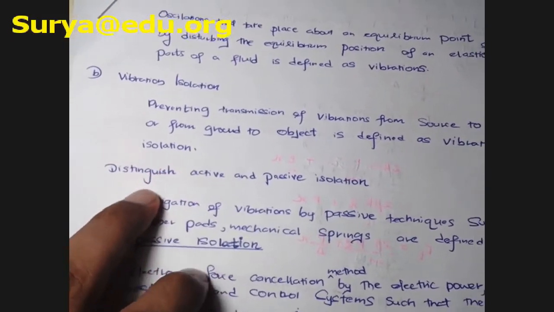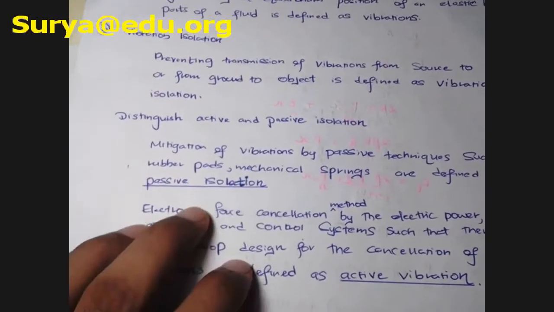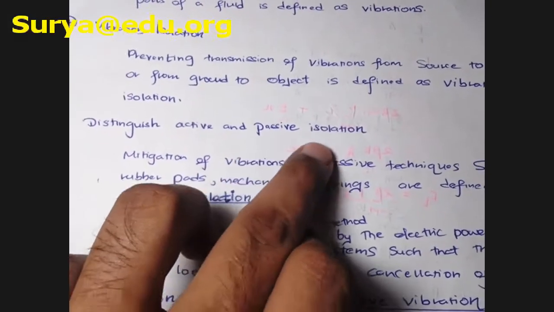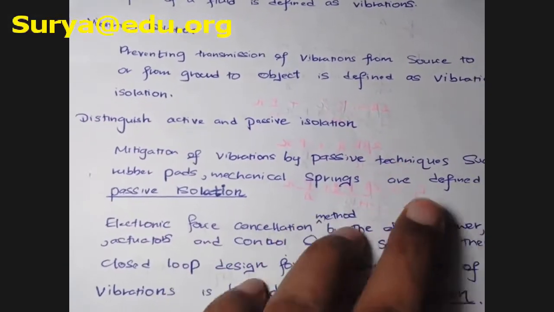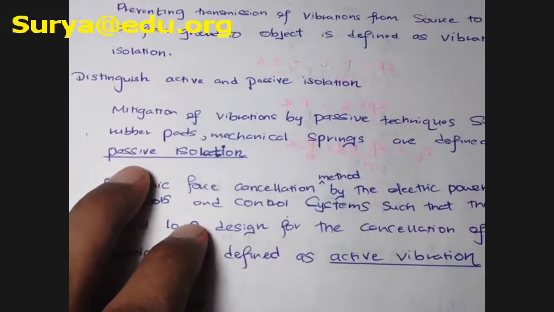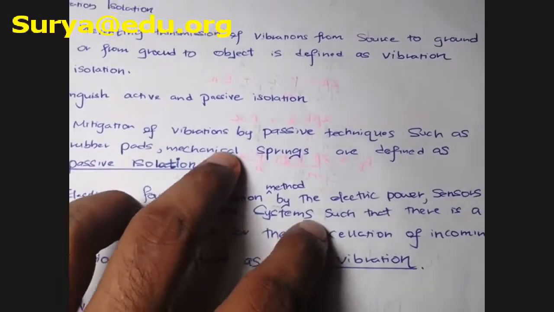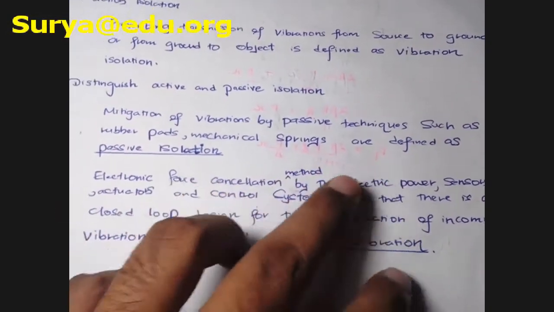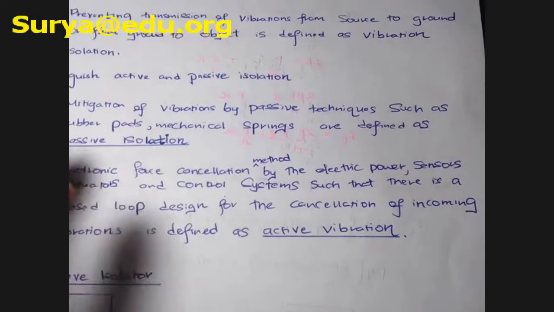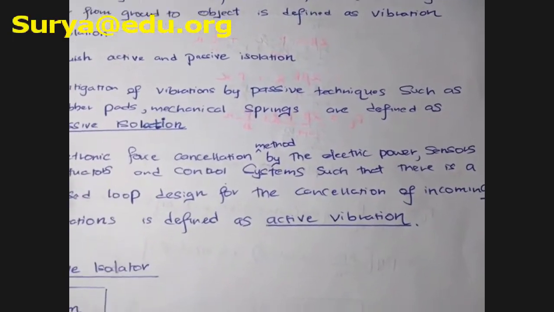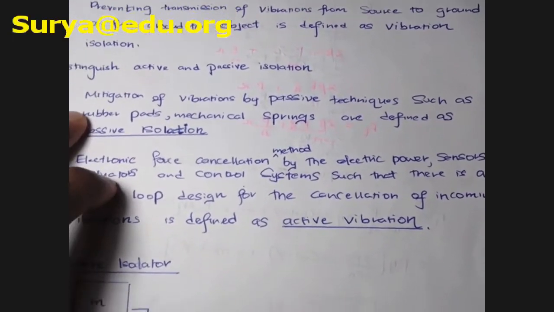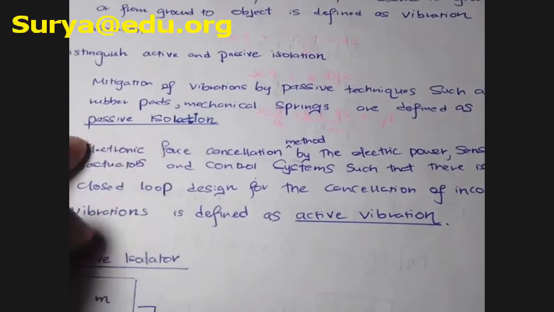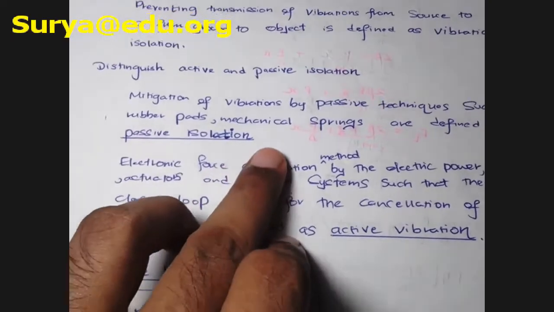Okay, so under isolation there are two types. The first type is called active, and the other one is called passive. So we have active isolation and passive isolation. Let's see the definition for that. Mitigation of vibrations by passive techniques such as rubber pads and elastic springs is defined as passive isolation. So if you reduce the vibrations by using rubber pads or mechanical springs, then we call it passive isolation.